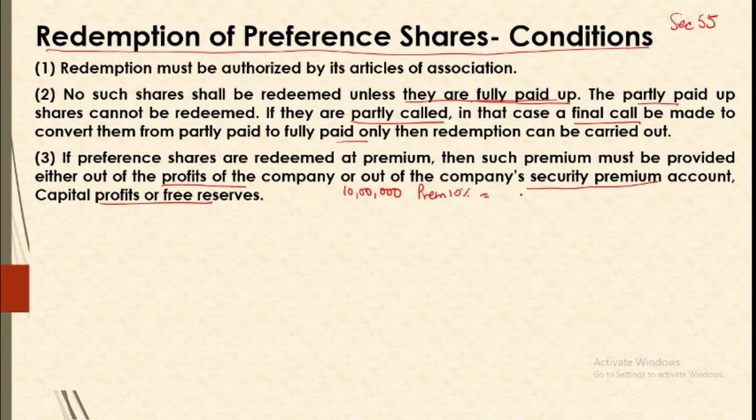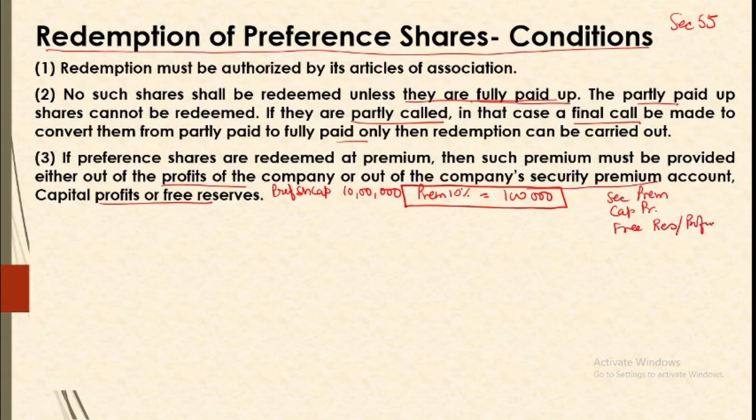So now you are having a loss of 1 lakh here. So you need to have sources to write off this loss. It cannot happen that you redeem your preference share capital and then you have some loss and you are looking how to write off this loss. Then and there you must cancel this loss. So you can use your securities premium, you can use capital profits, or you can use any kind of free reserves or profits or surplus of the company.